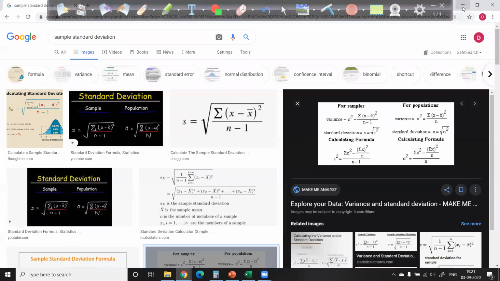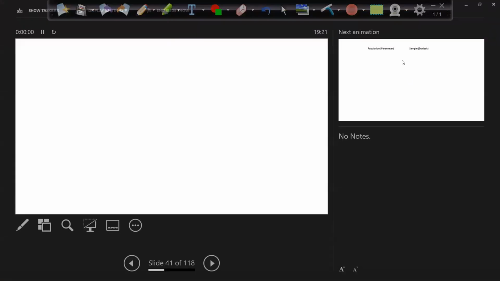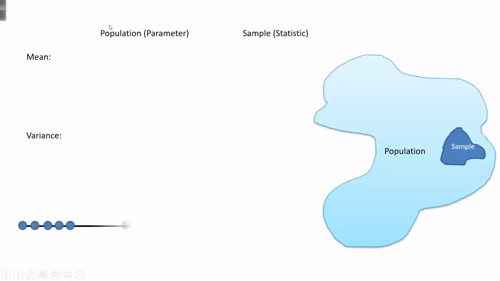So that is important. Now the question arises: why are we subtracting 1 in the denominator? What is the reason for that? For example, let's say I take a survey, I take a sample.